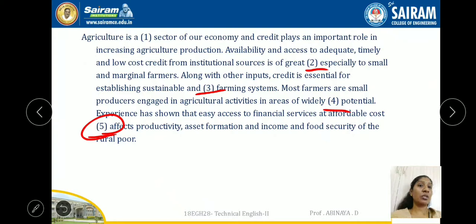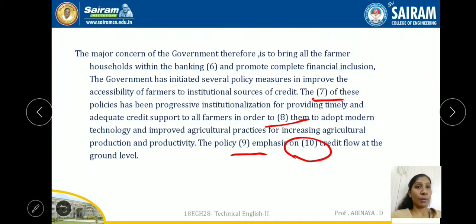Experience has shown that easy access to financial services at affordable cost positively affects productivity, asset formation and income and food security of the rural poor. The major concern of the government therefore is to bring all the farmer households within the banking folds and promote complete financial inclusion. The government has initiated several policy measures to improve the accessibility of farmers to institutional sources of credit.